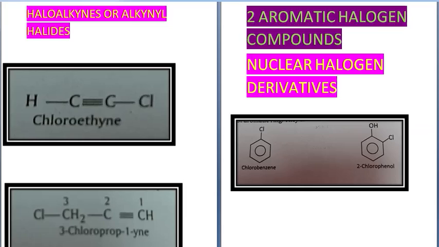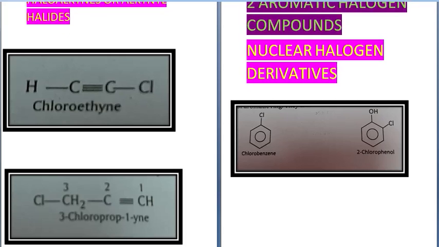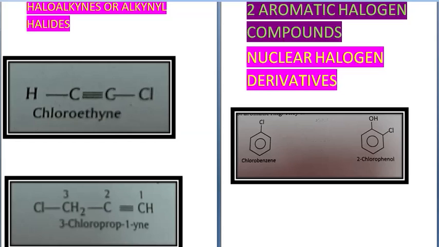So in CH triple bond CH, one hydrogen has been removed, and in its place a chlorine atom has been substituted. So it becomes chloroethine. Alright. So this is haloalkyne.